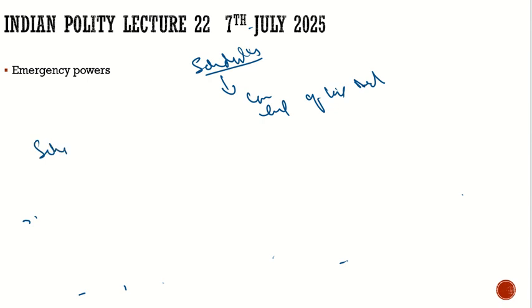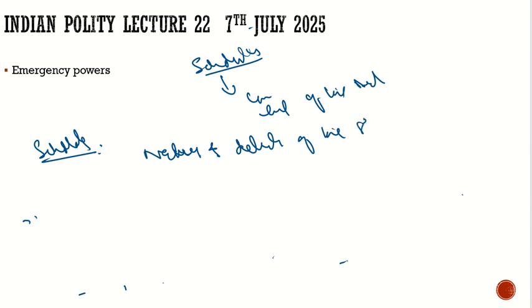What is schedule 1? What does it contain? Schedule 1 contains the names and details of the UTs. This is what schedule 1 contains.